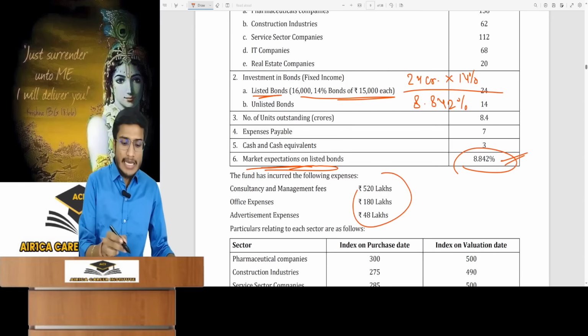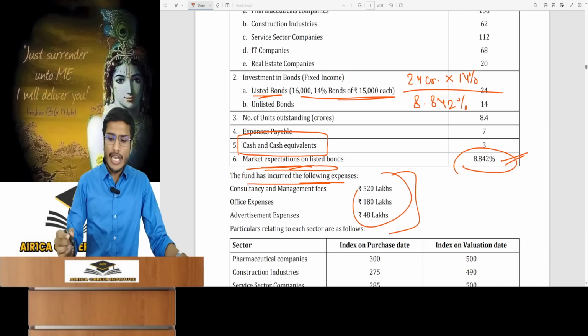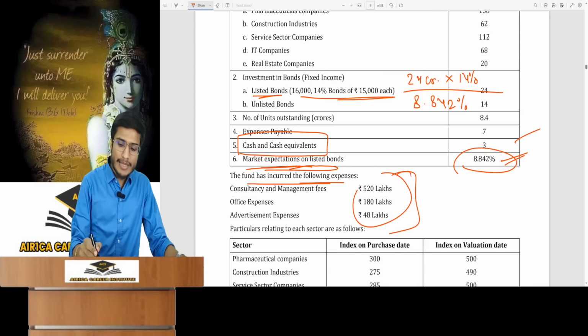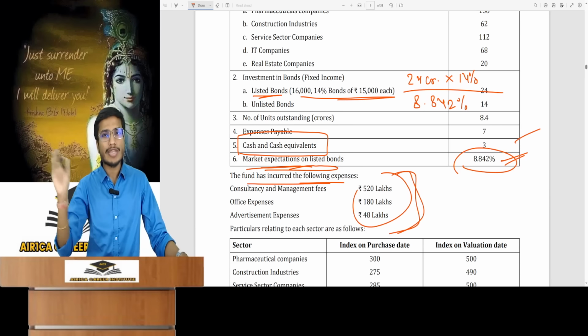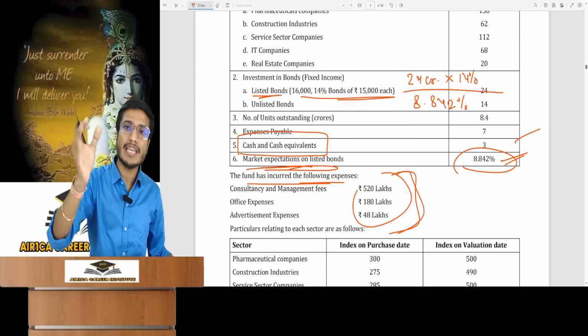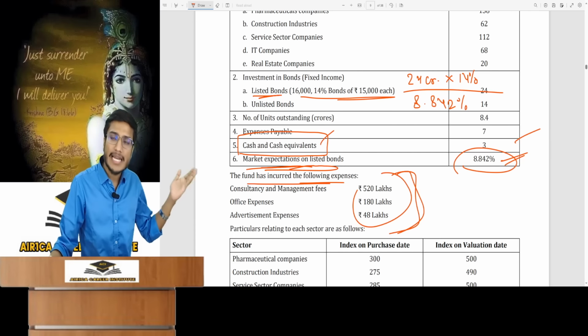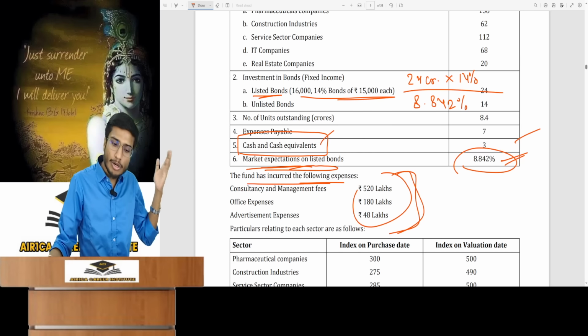Question's second point. In this question, cash and cash equivalent are given, and the expenses incurred by the management of the fund are also given. So the cash amount is also given. Expenses are given. Shouldn't we adjust these to find the closing cash balance? What did I say? Calculate closing cash balance only if not given. Here cash and cash equivalent is directly given. This means the cash balance is given to you. The balance given is the closing balance.